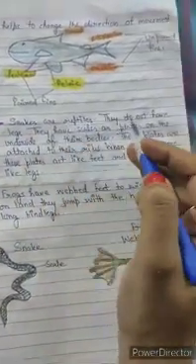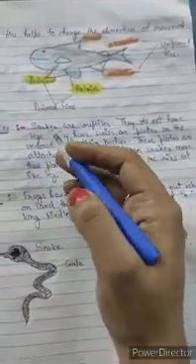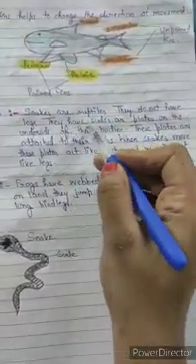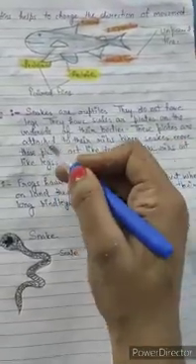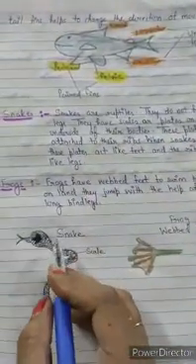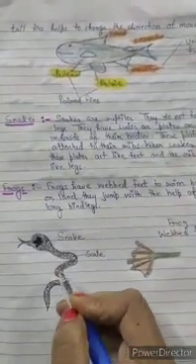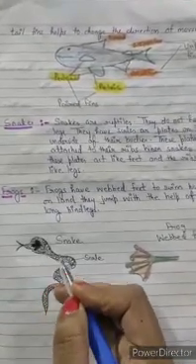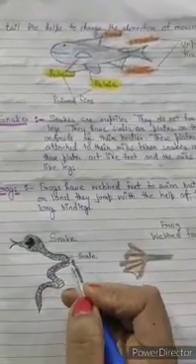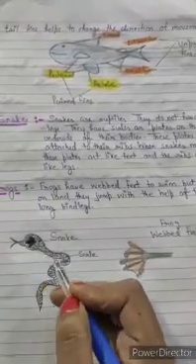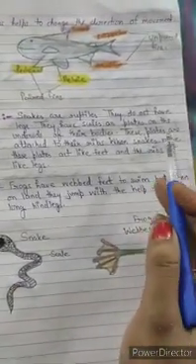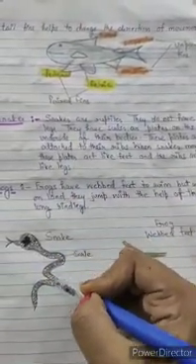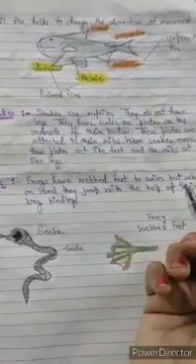Snakes are reptiles and they do not have legs. You all know that a snake doesn't have legs and it comes under the category of reptiles. They have scales or plates on the underside of their bodies. You can see here in the diagram also, the design on the outer skin is called scales. So scales or plates are found on the outer and inner side of the body. These plates are attached to their ribs.